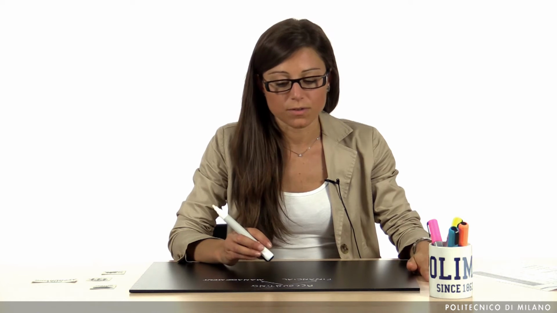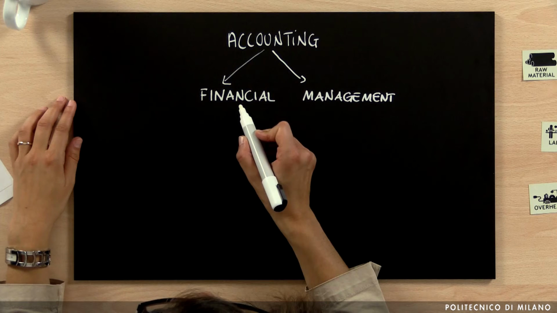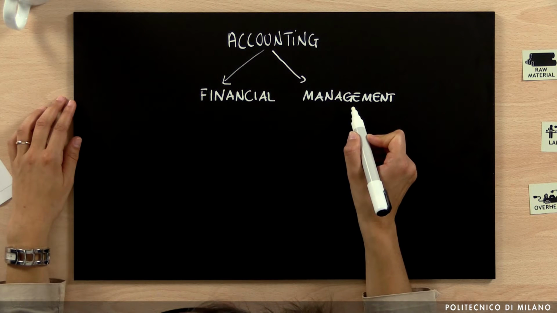This is a very long definition, but if we want to put this simply, we can say that if some events occur inside a company, a process is required in order to identify these events, classify these events, and reorganize this information in order to provide reports to support decision makers. And basically, depending on who is the decision maker, we can distinguish between financial and management accounting.